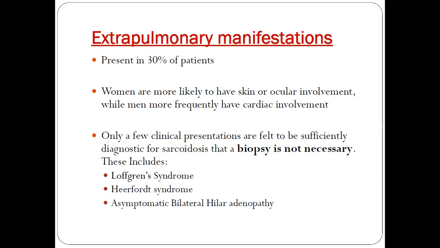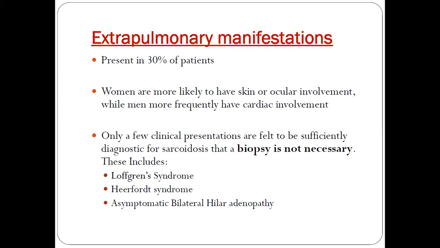A 40-year-old female patient has come to the OPD with bilaterally symmetrical acute ankle arthritis with erythema nodosum, and this is all of a short duration, around 1 to 2 months, and this is the classical triad of Löfgren syndrome. We also have a criteria for this Löfgren syndrome, which usually involves age more than 40 years and duration less than 2 months, with bilateral ankle arthritis along with erythema nodosum.